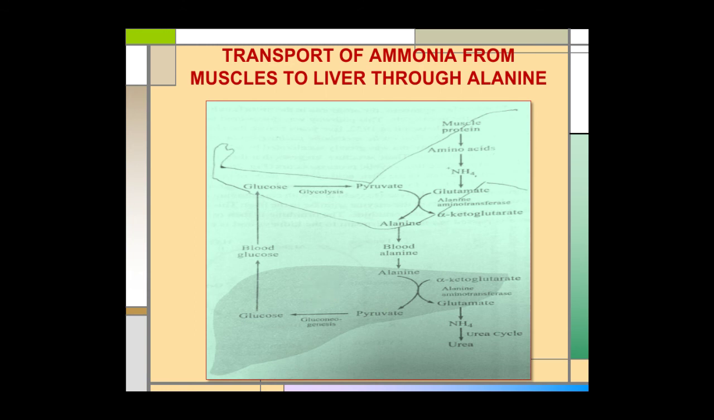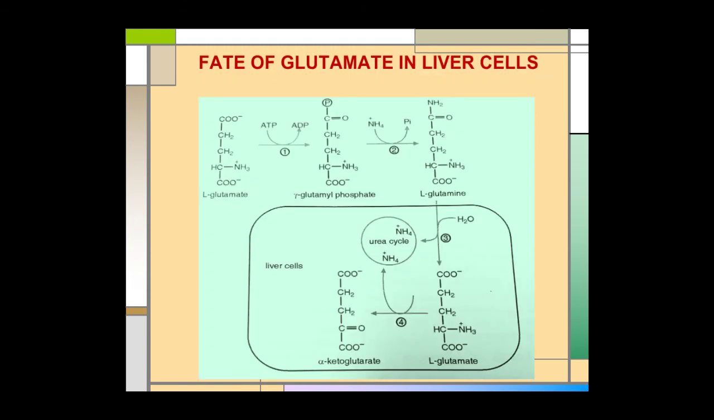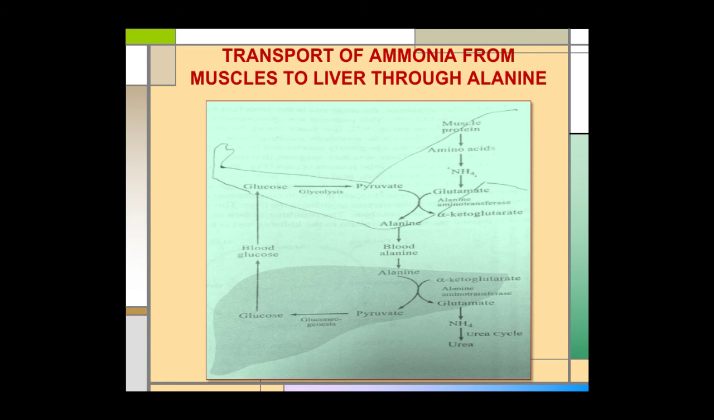Thus, two harmful products, pyruvate and ammonia, which are produced inside the muscle, are transported to the liver by alanine, and inside the liver this pyruvate is again converted to glucose by gluconeogenesis. This cyclic reaction is known as the glucose-alanine cycle.